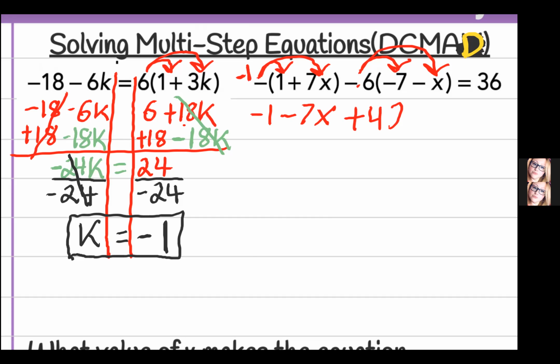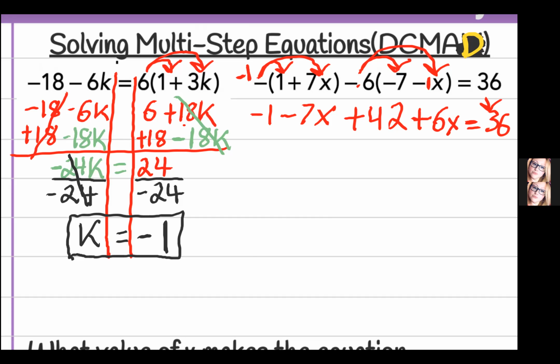Okay, one more arrow to go. Don't forget, negative 6 times negative x. Now, what's that number really in between that minus sign and x? It's really just a 1. But remember, I told you they don't like to write it there, okay? So what's negative 6 times a negative 1? Well, we know a negative times a negative is always a positive. And we know 6 times 1 is 6. The only thing we can't forget is that x is attached to it. And guess what? We didn't do anything with that 36. So we bring it on down and we do not forget our equal sign.